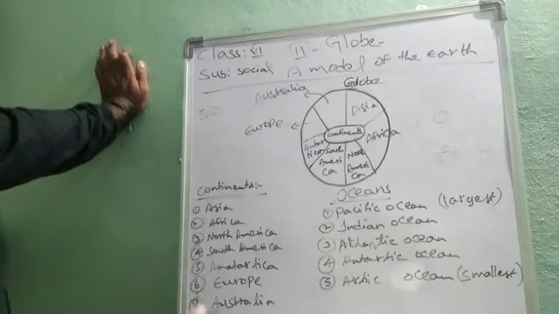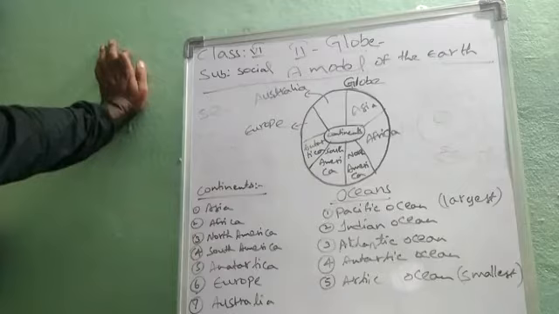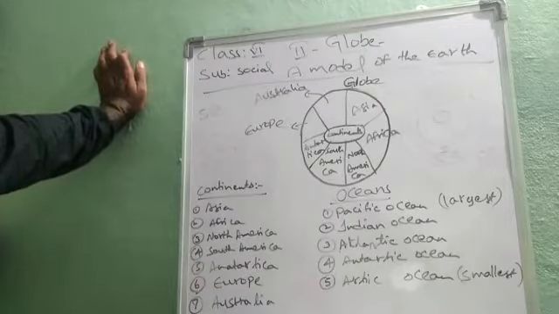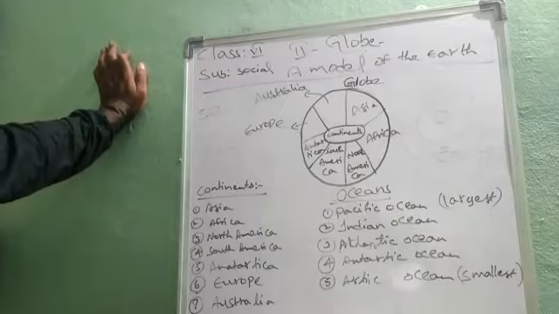This information, from the clear study made by scientists and sailors, has helped all of us understand very easily about the earth, and how the continents, oceans, seas and rivers are distributed.